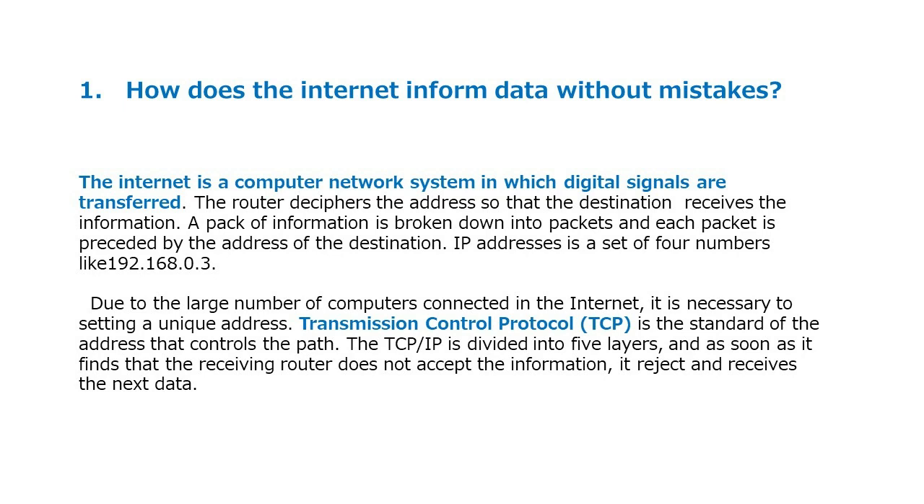IP addresses are a set of four numbers like 192, 168, 0, 3. Due to the large number of computers connected in the Internet, it is necessary to set a unique address. Transmission Control Protocol (TCP) is the standard of the address that controls the path. The TCP/IP is divided into 5 layers, and as soon as it finds that the receiving router does not accept the information, it rejects and receives the next data.